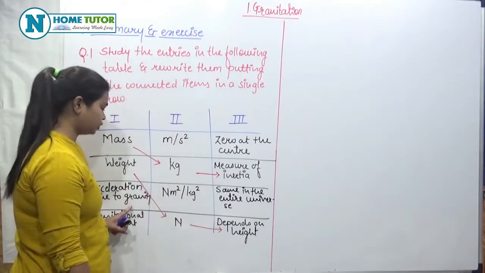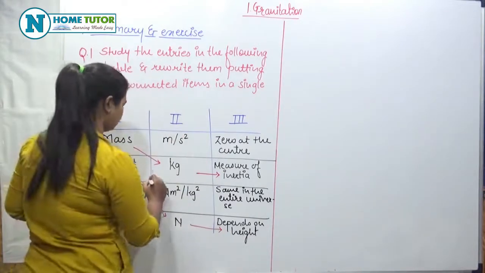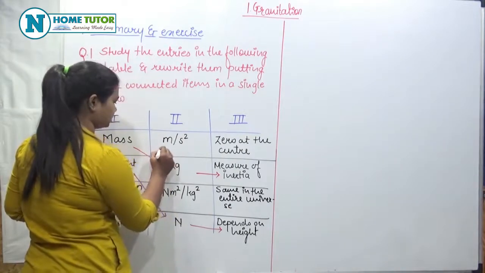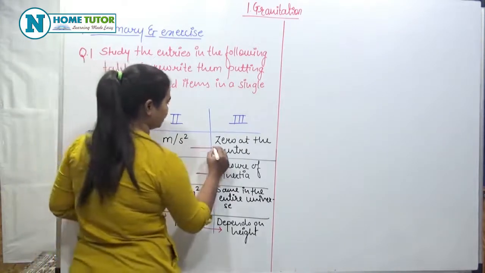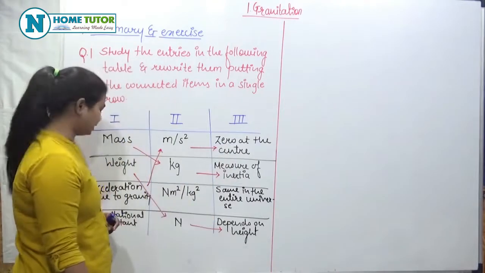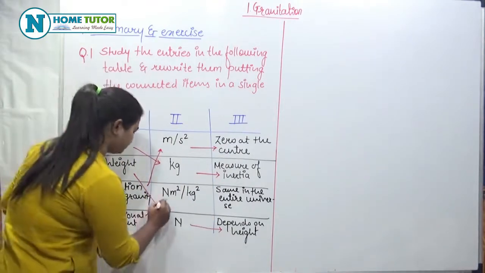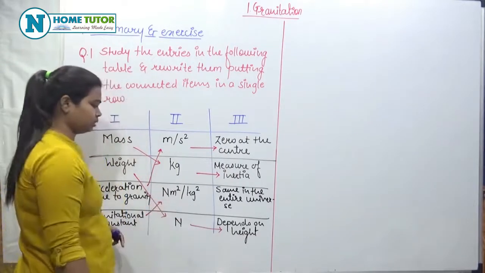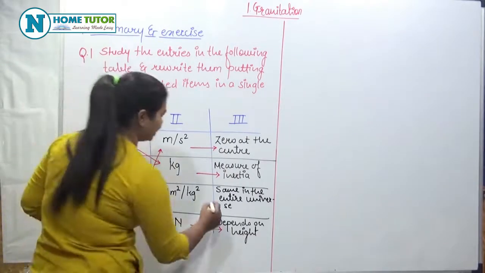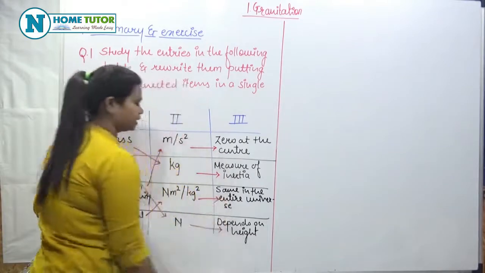Then acceleration due to gravity, the unit is meter per second square and it is 0 at the center. And the last is gravitational constant, the unit is Newton meter square per kg square and it is the same in the entire universe.